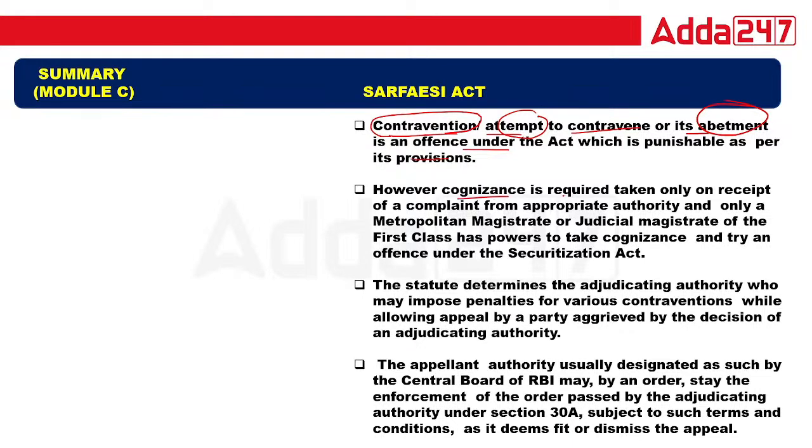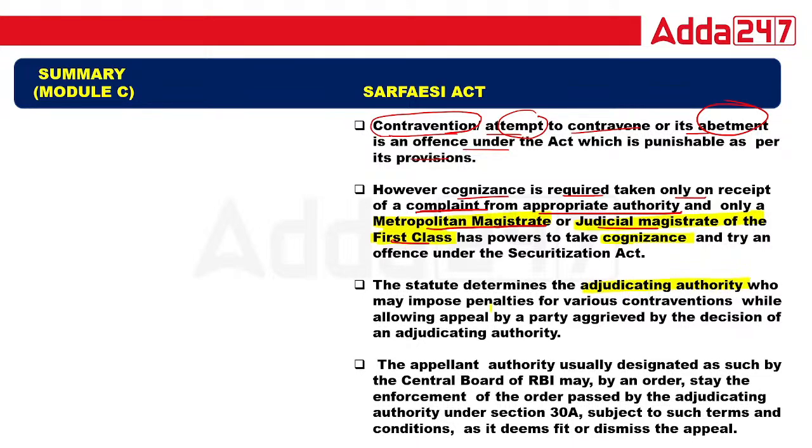However, cognizance is required to be taken only on the receipt of a complaint from the appropriate authority, and only a metropolitan magistrate and a judicial magistrate of first class have the power to take cognizance. This is very important. Metropolitan magistrate and judicial magistrate of first class have authority under this act to take cognizance of the offense. The statute determines the adjudicating authority who may impose penalty. So who will impose penalty? The adjudicating authority, if you are not following the rules and regulations of the CAIIB Act.